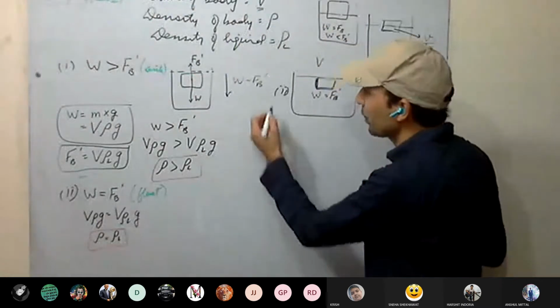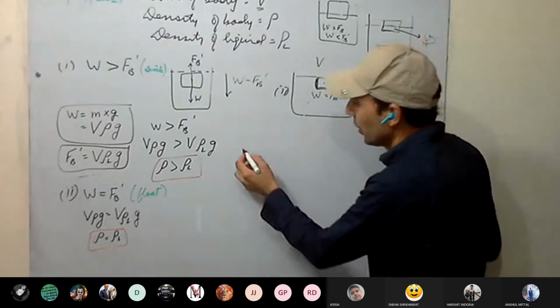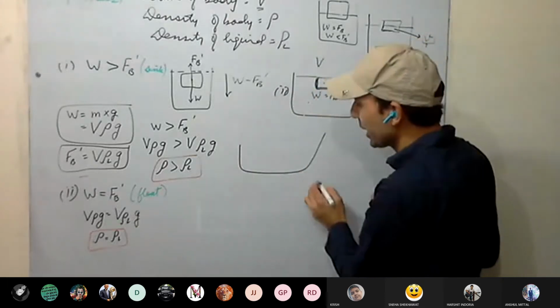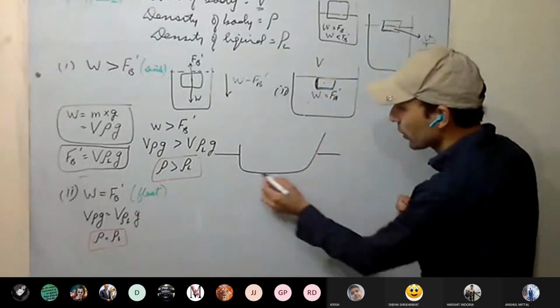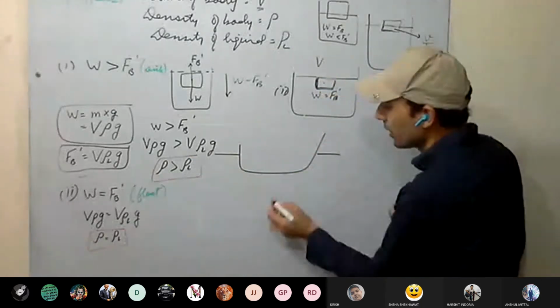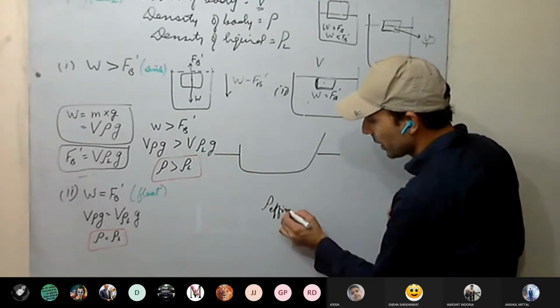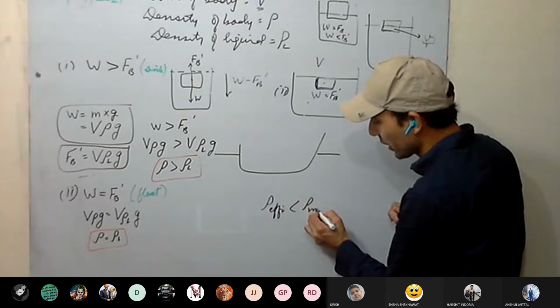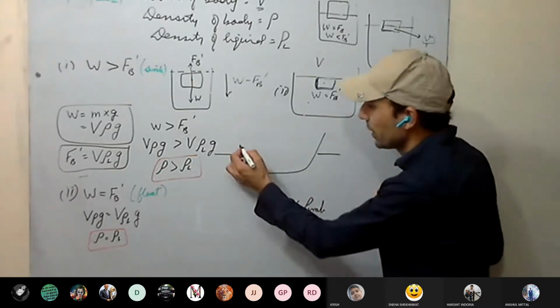Relative means it's relative only. We are comparing the density of the body to water. That's relative only in each case. So see here what happens. The ship is something like this. If this is the portion inside the water, what are we going to calculate? The effective density of the ship is less than the density of water. How? In the effective density of the ship calculation, what are we going to take?